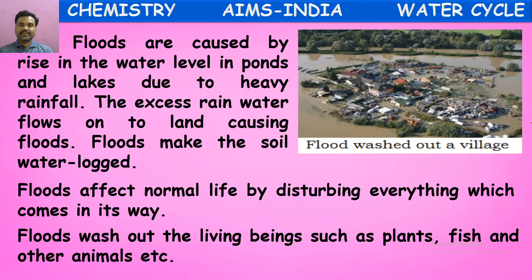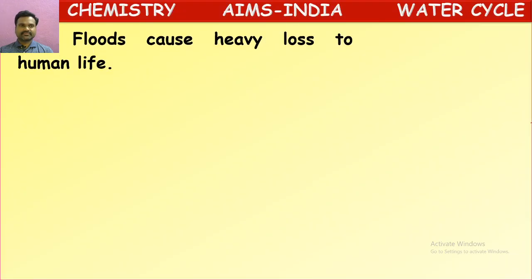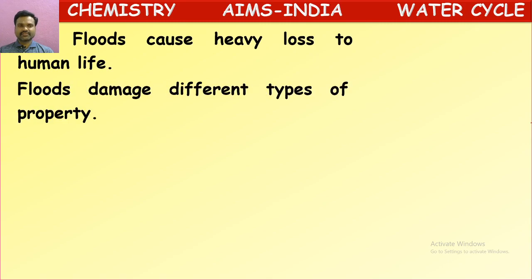So these floods are very dangerous. Floods cause heavy loss to human life. Yes, floods damage different types of properties. Often we observe that many properties are damaged by floods. Houses will collapse, trees will fall down, and roads will be destroyed. So let us see some more points about this.